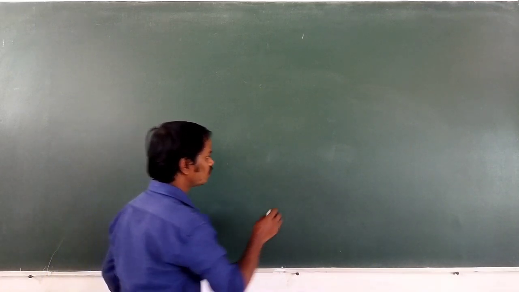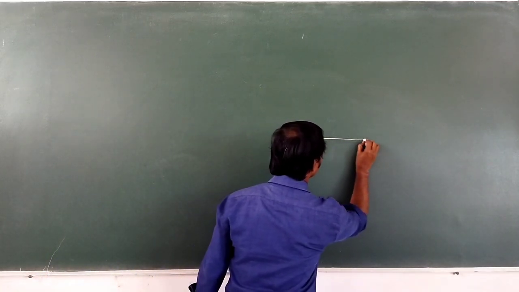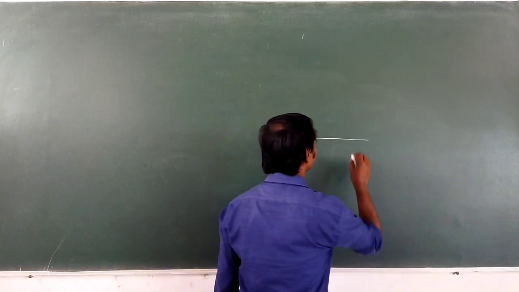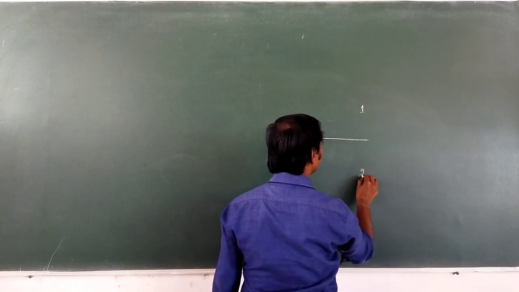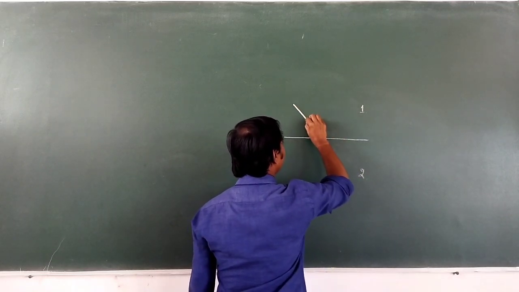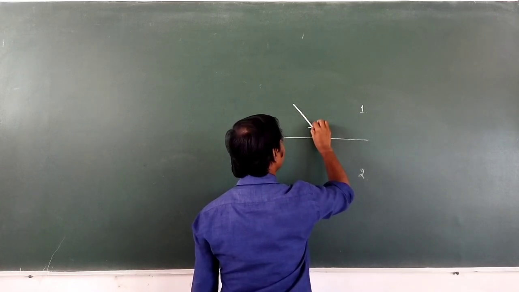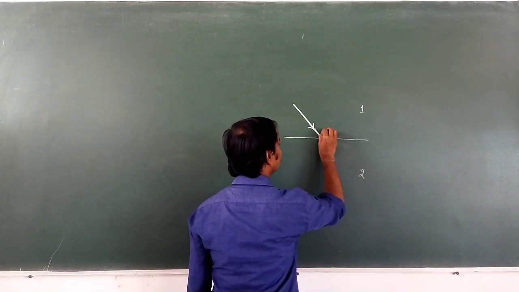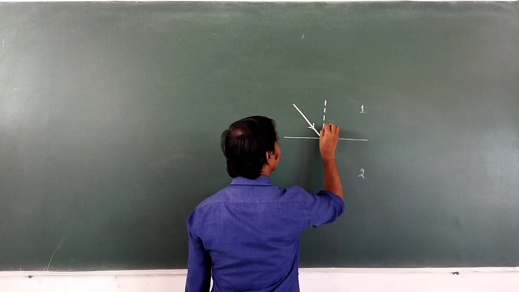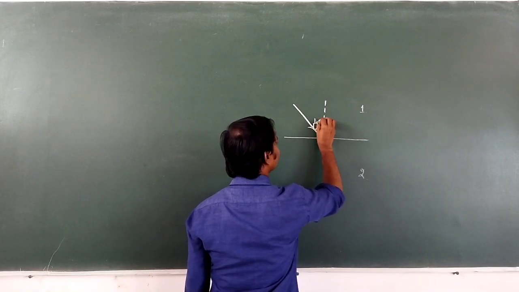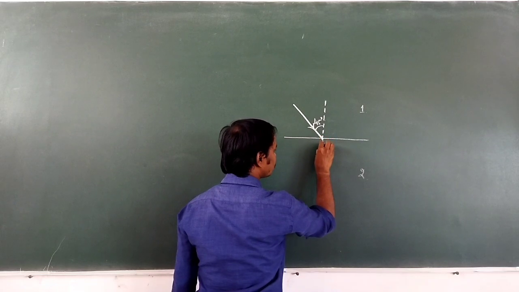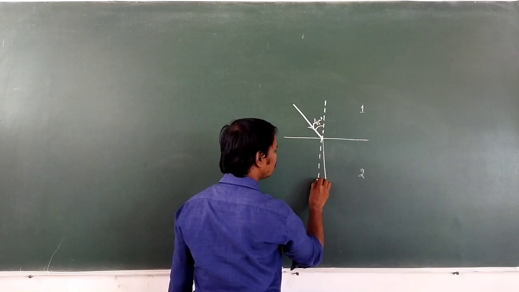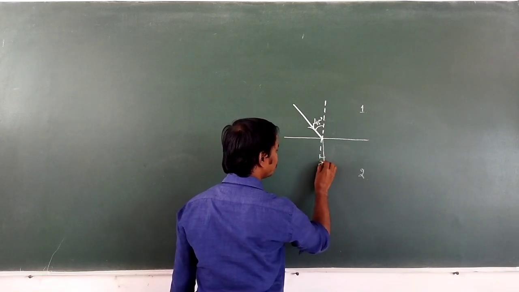So, the solution for the given question. Let us consider this is the surface. This surface separates the two transparent media. Now I will take this as the first medium and this as the second medium. When a ray of light travels from one medium to another medium, the light undergoes refraction. So this is the point of incidence. Let us draw the normal at the point of incidence. Angle of incidence, how much is given? That is 45 degrees. So in the second medium the light undergoes refraction. Then the angle of refraction becomes how much? 30 degrees.